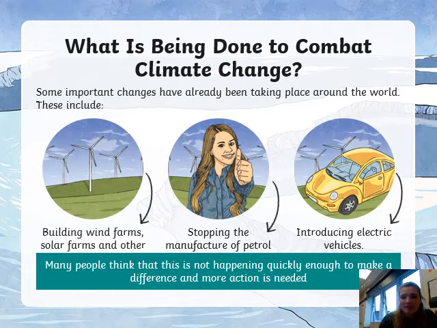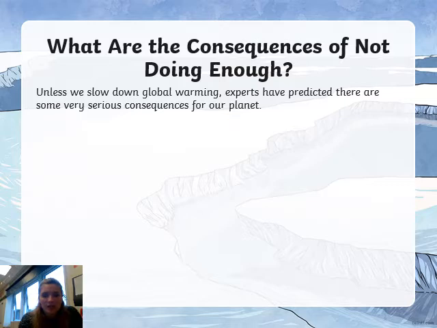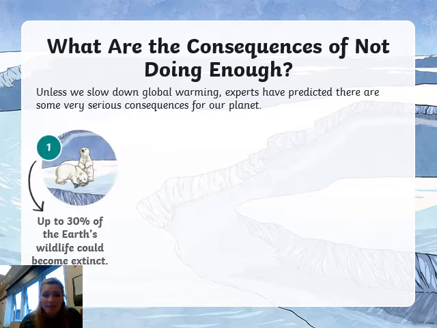But many people think that this is not happening quickly enough, and so we need to do more and more to really help to stop our country, to stop our world being heated up. So what are the consequences of not doing enough? What will happen if we don't do enough? Okay, so unless we slow things down, experts and scientists have predicted that there could be some really serious consequences. It could be that up to 30% of the Earth's wildlife could become extinct.